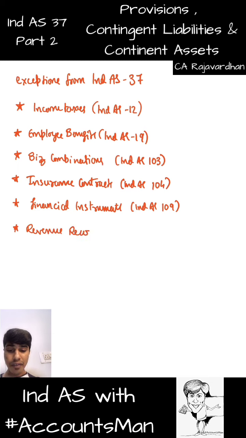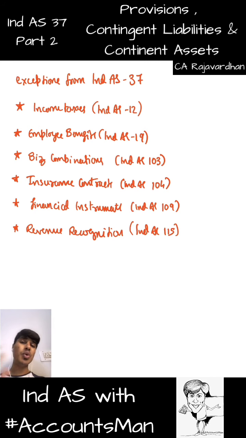Regarding revenue recognition, we have Ind AS 115, which talks about it in depth. Again, one big standard. There's a specific standard talking about revenue recognition. Now you don't say, okay, virtual certainty is there, so I'll record it. That's only with respect to contingent assets. If it is a specific revenue item, let us discuss it with respect to 115 only. We will not bring it in Ind AS 37.